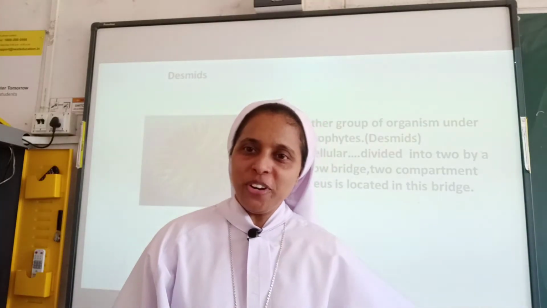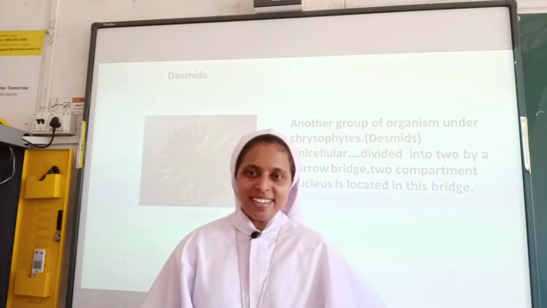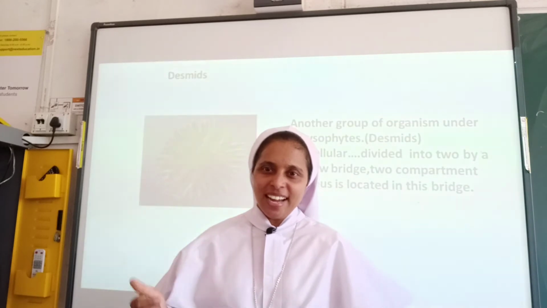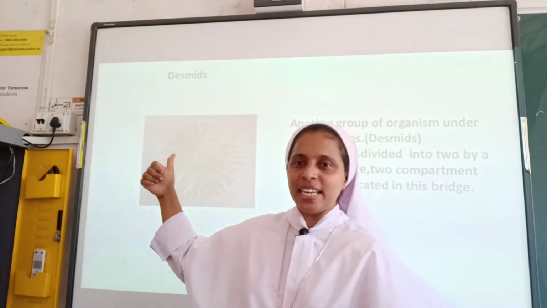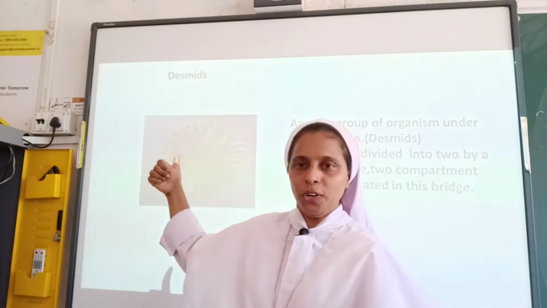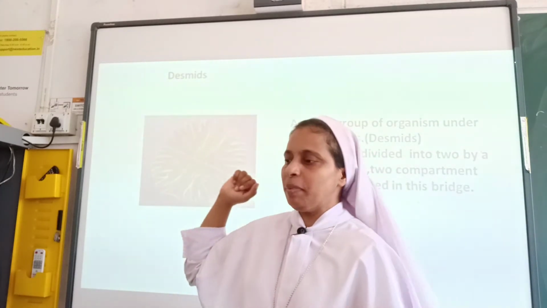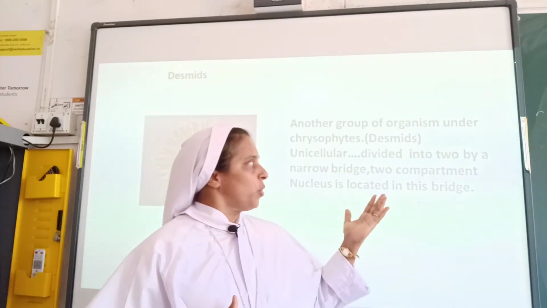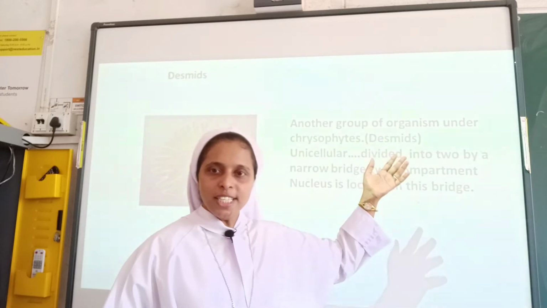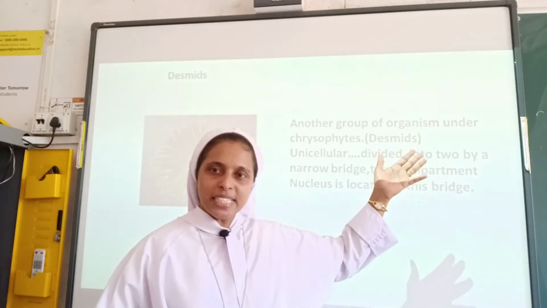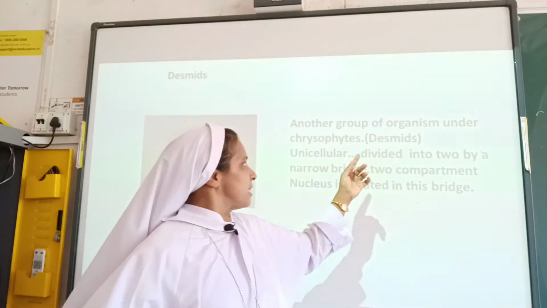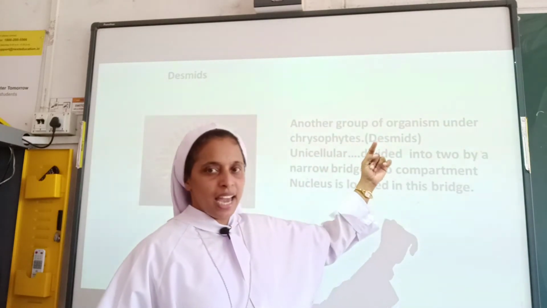Another group of protists that comes under chrysophytes. Examples are desmids and, as I have told you, diatoms. So another group of organisms under chrysophytes is desmids.